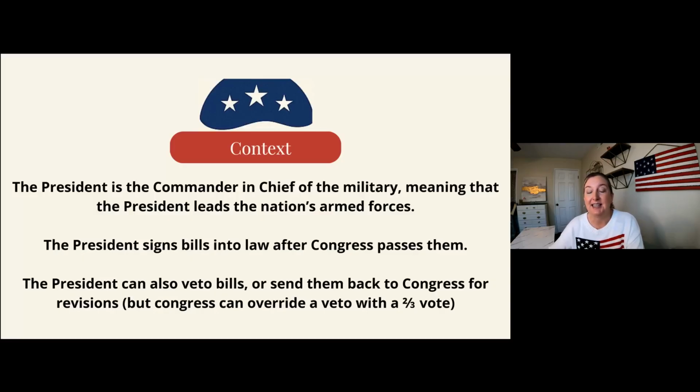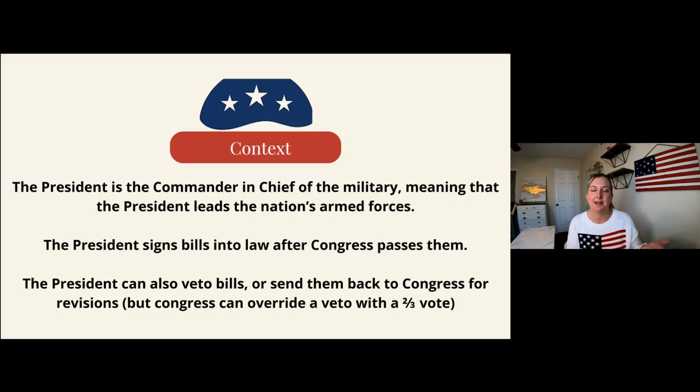Our president can also veto a bill. So if Congress brings him something, or her, maybe someday, that the president just does not like, they can veto it and say, no way, this isn't happening. But then it gets sent back to Congress, and it can get revised and then go back to the president and be approved maybe.